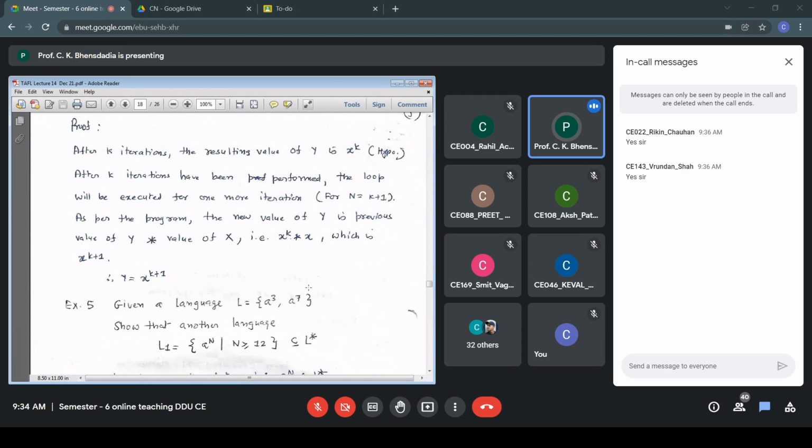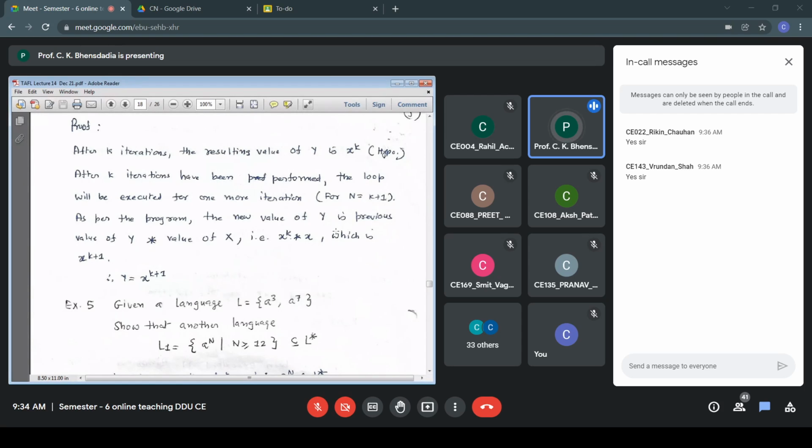Suppose we have a language L equal to {a^3, a^7}, and we have to show that another language L1, a^n such that n is greater than or equal to 12, is a subset of L star. Language L contains only two elements: a^3, which means the string AAA, and similarly a^7, which is seven As.